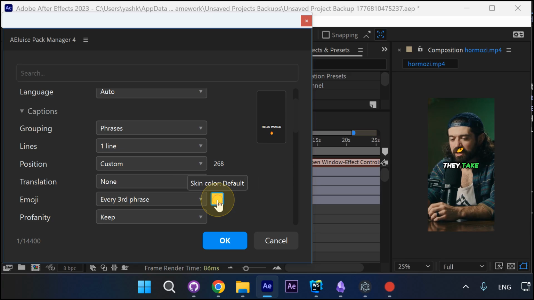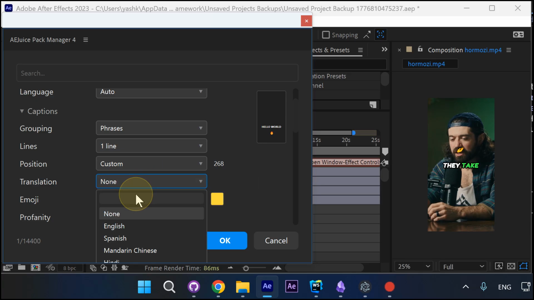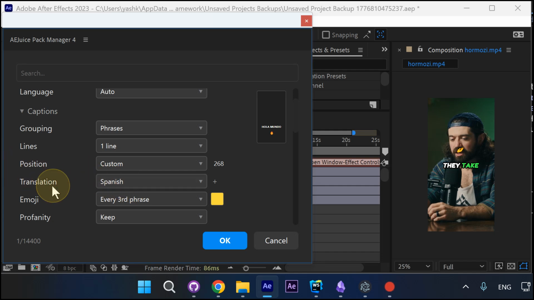You can translate the captions to another language. It will only show the translation without the original. It is very useful if you target your content to other countries. A person could speak in English and captions will be in Spanish.